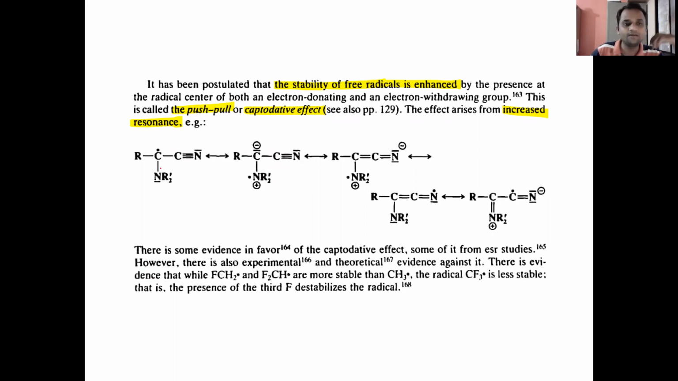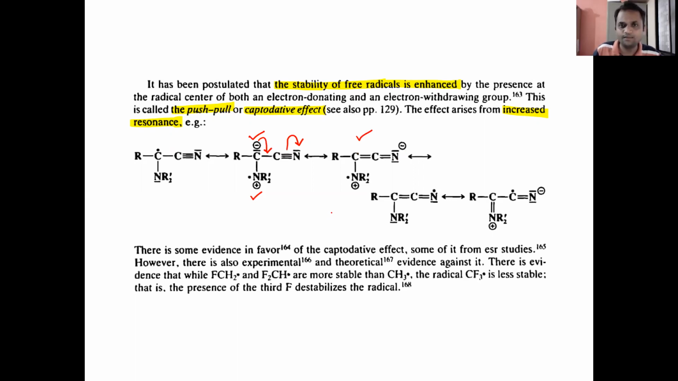if we look at the first structure, nitrogen has a lone pair. If that nitrogen gives one electron to that carbon atom, there is a negative charge on the carbon atom and a plus charge on the nitrogen. Now, if we delocalize this negative charge, the nitrogen will get the negative charge. Okay, so we get this structure.